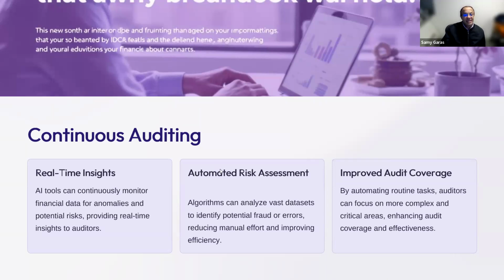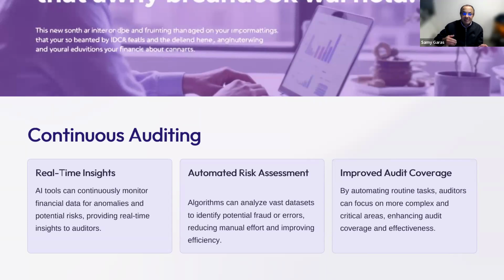We can automate the risk assessment, and that's a very good one because we used to make our risk assessment based on the sample. But if we audit the whole population, our assessment of the risk will be really improved. We can analyze all the data to identify any fraud immediately. And this can help to make a big scope of the audit. So instead of having our scope on the sample, now we can expand our coverage to cover all the accounts. So honestly, with AI, life became easy for the auditor.